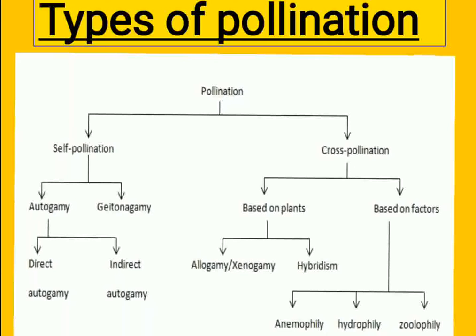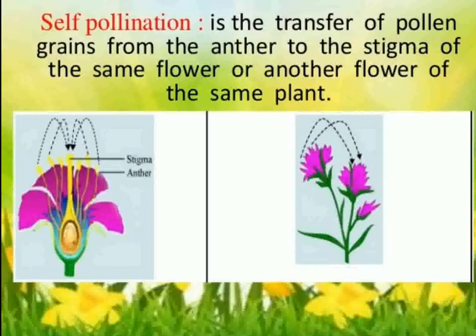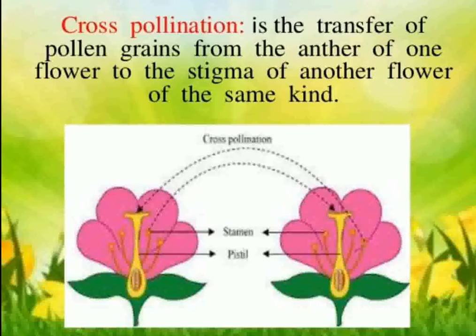First, we must understand what is self pollination, when the pollination occurs in the same flower or in a different flower but of the same plant. And cross pollination is the transfer from one flower to another flower of another plant.